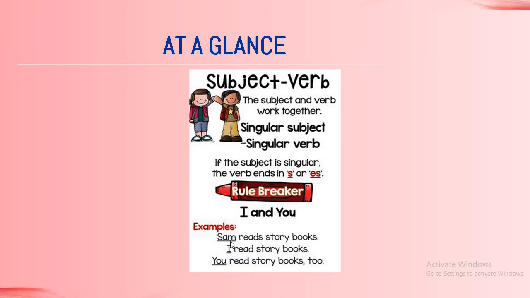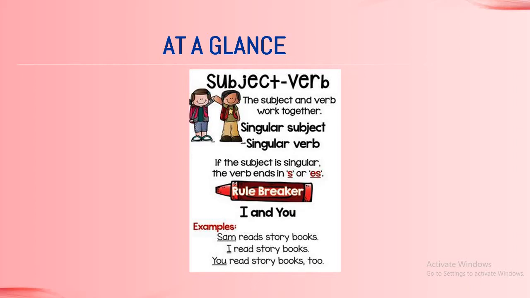Sam is a singular person, and with that, we have used the verb read with S or ES. This highlights that the verb is singular. So, if the subject is singular, the verb ends in S or ES. This is the rule that we must see at a glance.